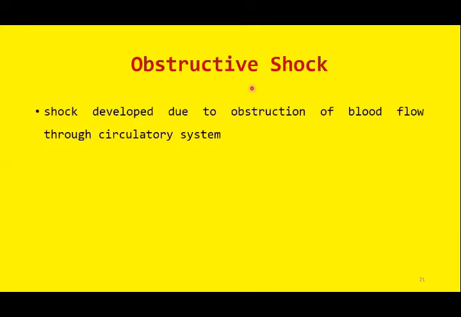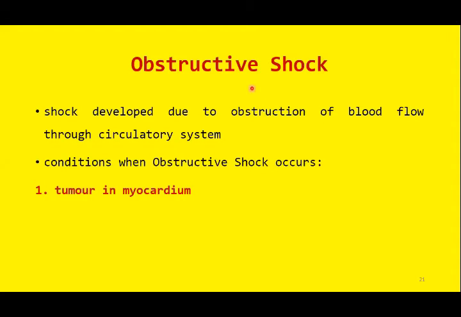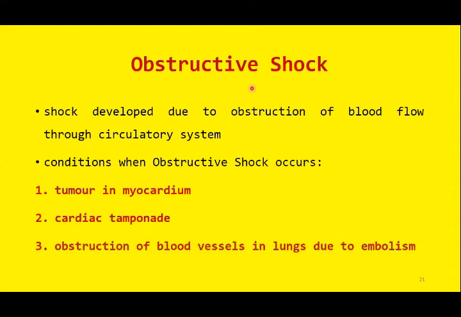And the fourth and the last type of circulatory shock is obstructive shock. If there is any obstruction within the circulatory system, this may lead to obstructive shock. The most important causes of obstruction include cardiac tamponade and pulmonary embolism. Cardiac tamponade is due to pericardial effusion. What is pericardial effusion?